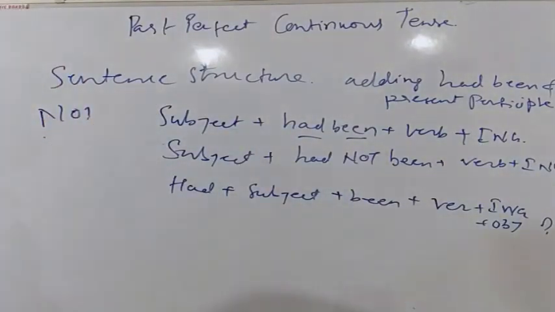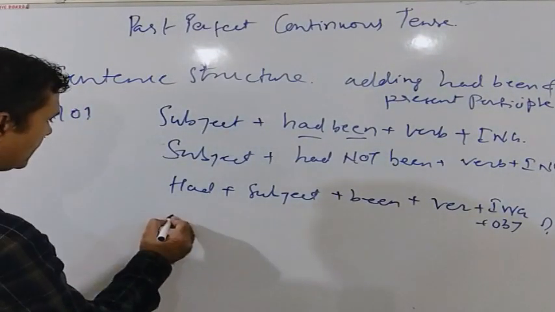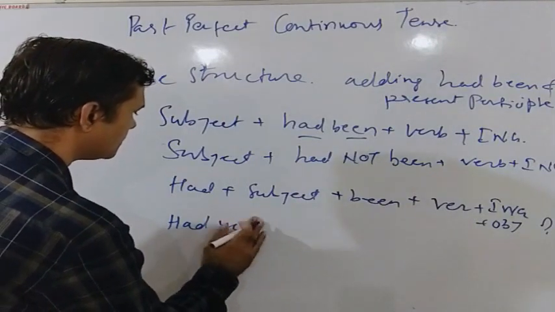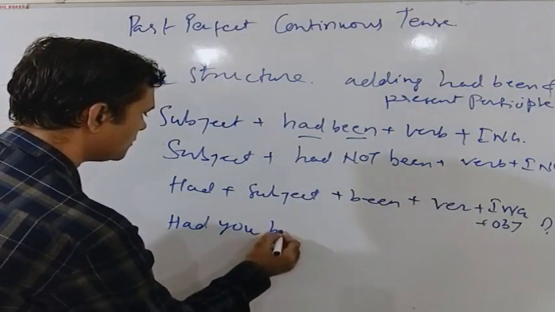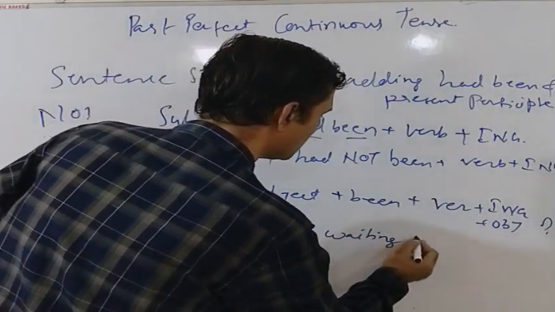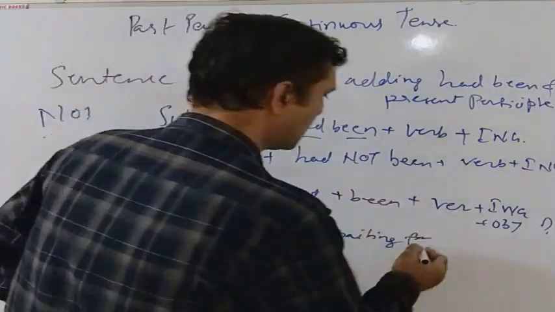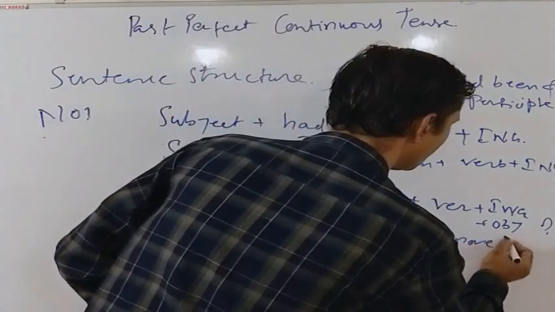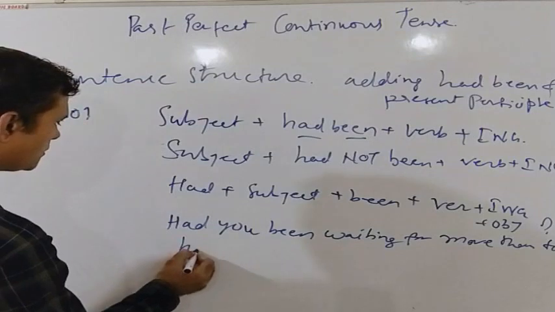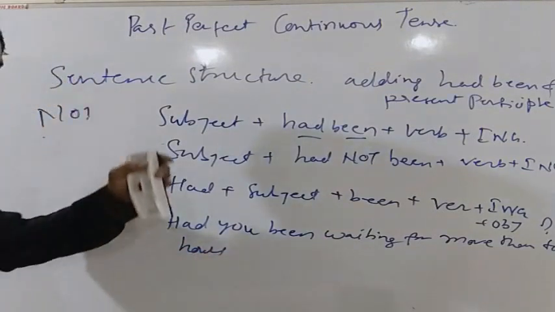An example can be: had you been waiting for more than 2 hours before Sunanda arrived?